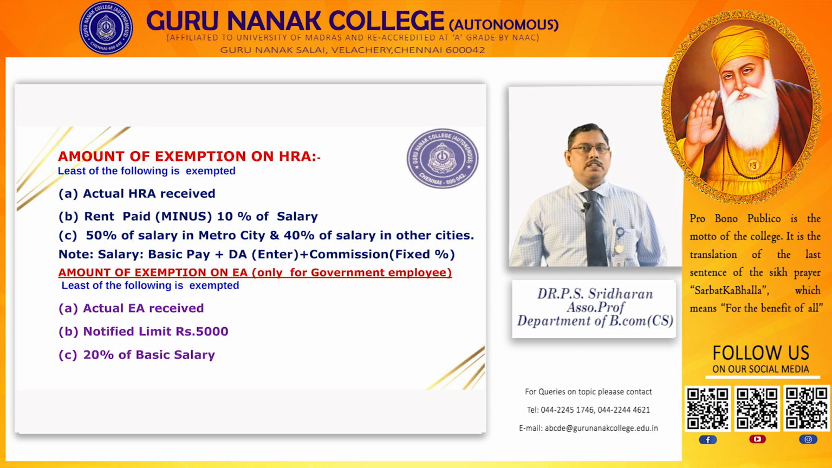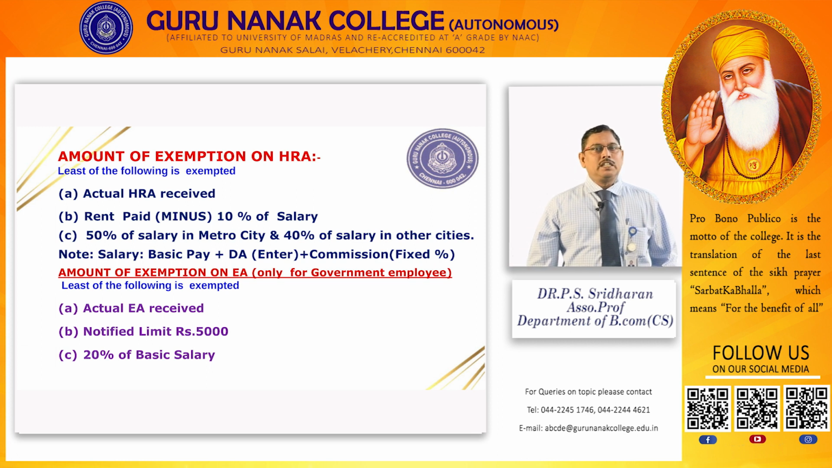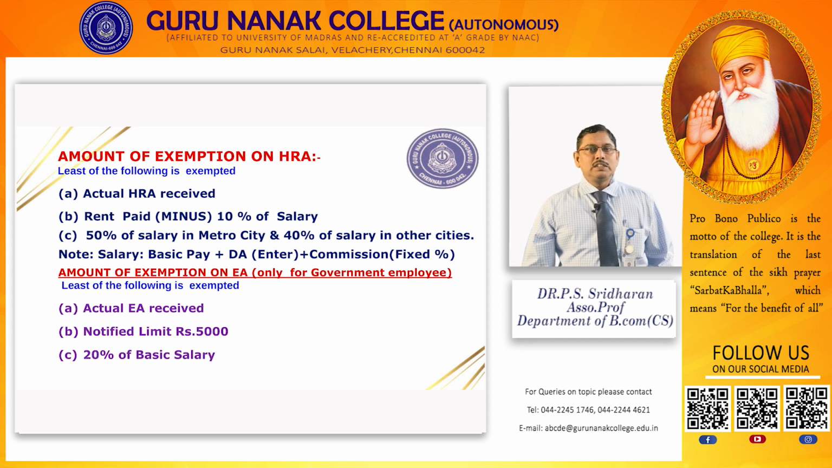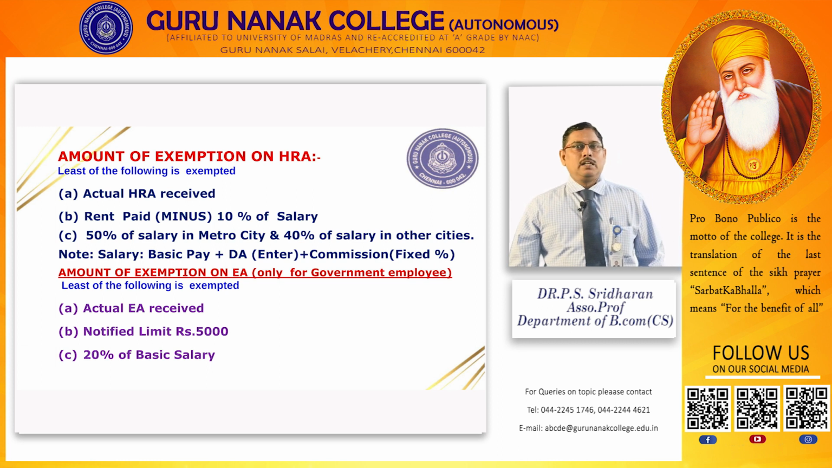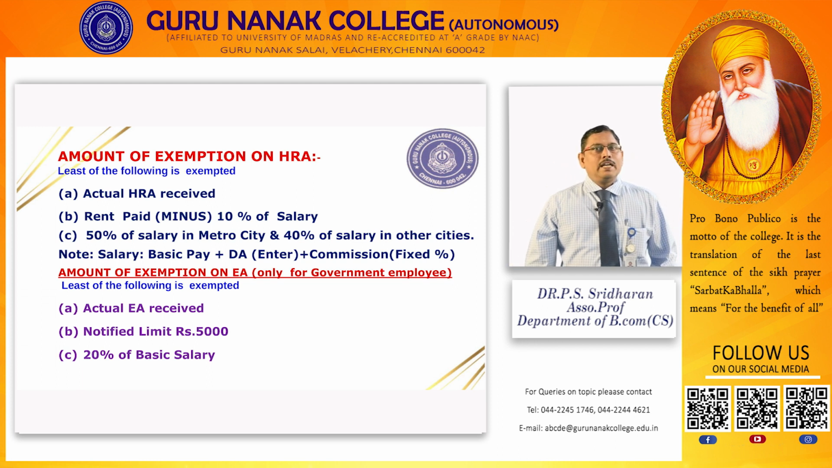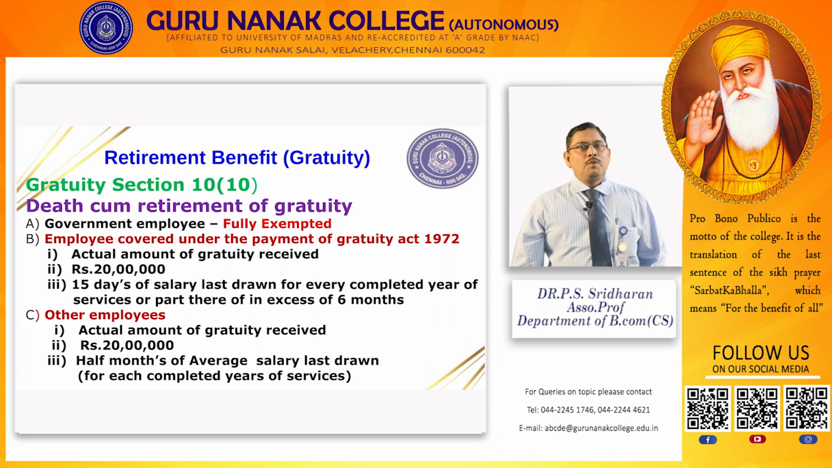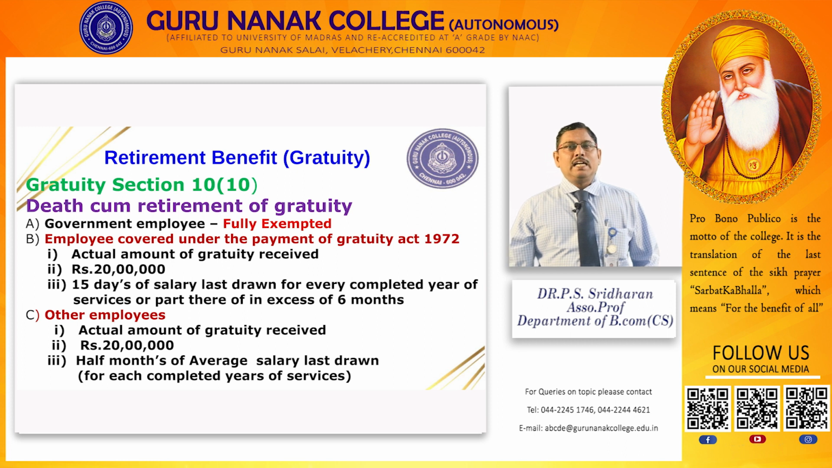Likewise, entertainment allowance: actual entertainment allowance received, notified limit 5,000 rupees, or 20% of basic salary. Whichever is least can be claimed as exempted entertainment allowance. Next, retirement benefit. Gratuity under section 10 subsection 10, death-cum-retirement gratuity. For government employees it is fully exempted. Then for employees covered under the Payment of Gratuity Act 1972,